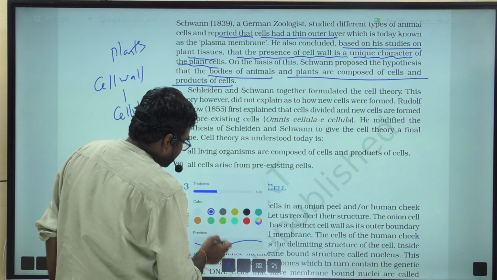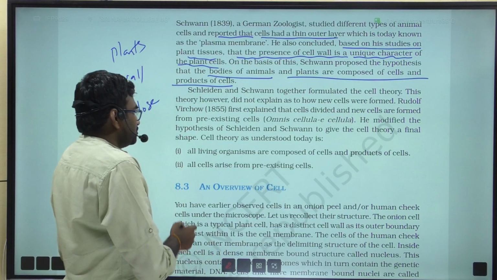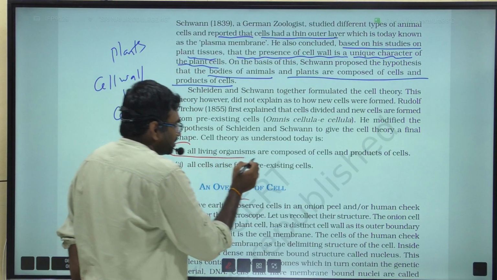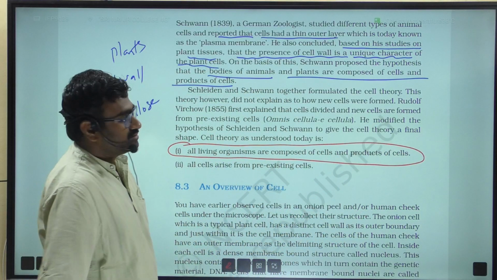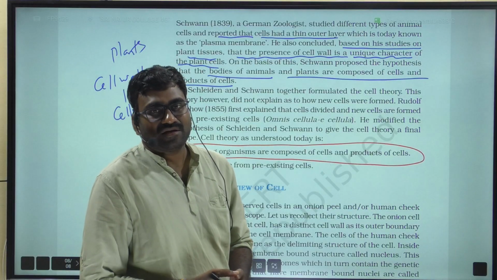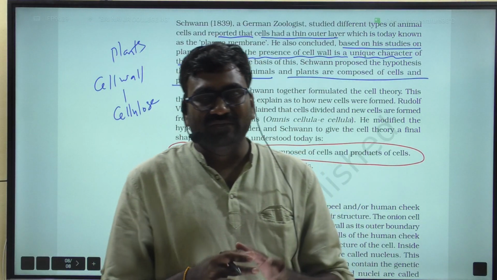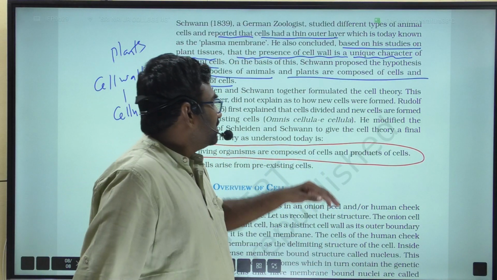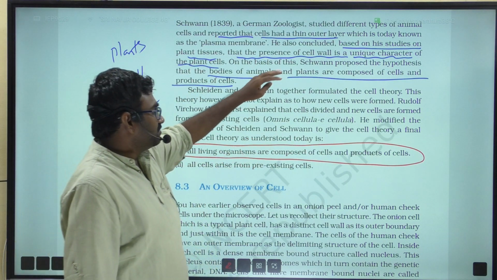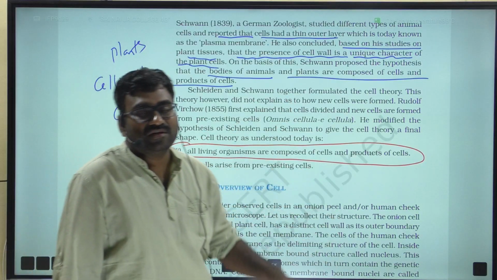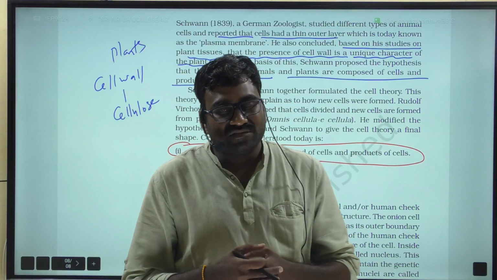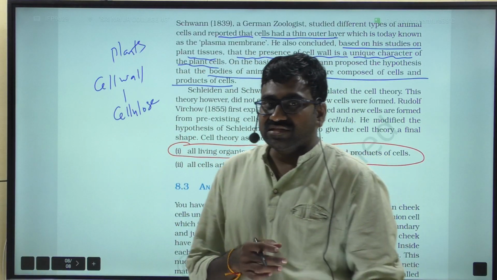This is very important. Schleiden and Schwann together formulated cell theory, concluding that plants and animals are composed of cells and products of cells. Later on, this theory was modified by another scientist.